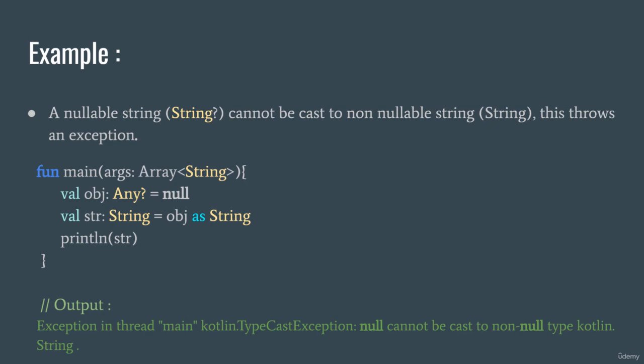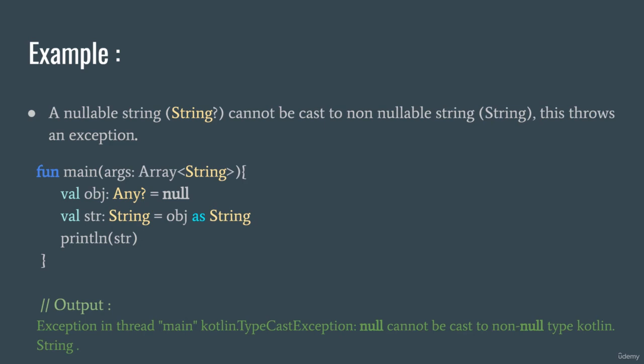So let's look at this function main here. We have this value object of type Any nullable, which is null. And then we have this value string, or str, which is of type String. What we try to do is cast object as String, and then print that string that we created. The problem is that we get an error here, an exception to be precise. It says: Exception in thread main kotlin.TypeCastException: null cannot be cast to non-null type kotlin.String.